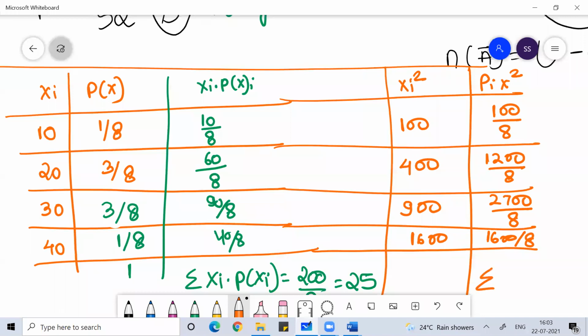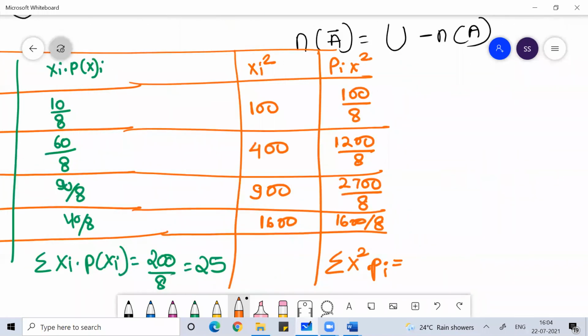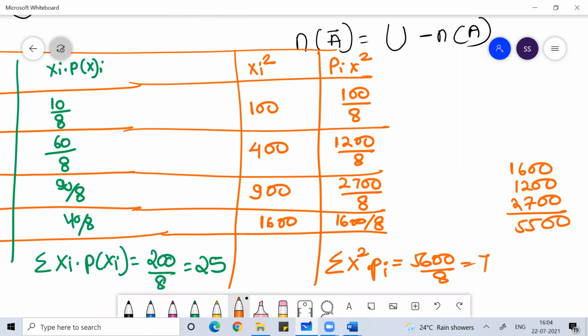So the sum of x square into pi will be equal to 1600 plus 1200 plus 2700 plus 100, which is 5600 by 8, and this is equal to 700.